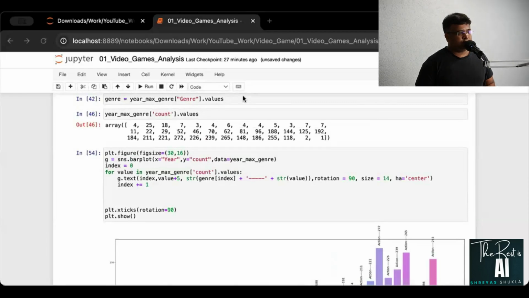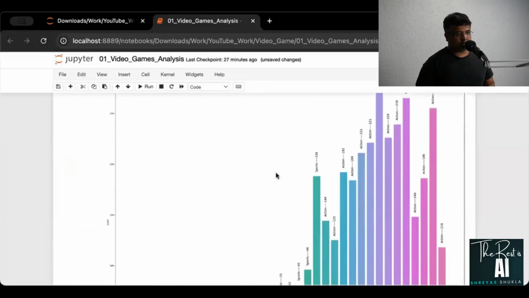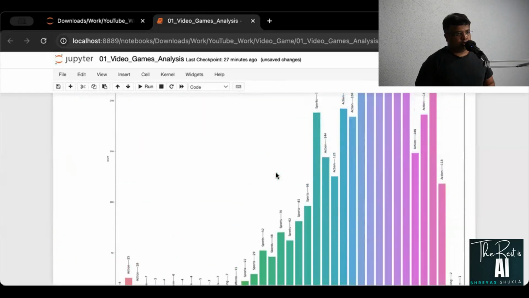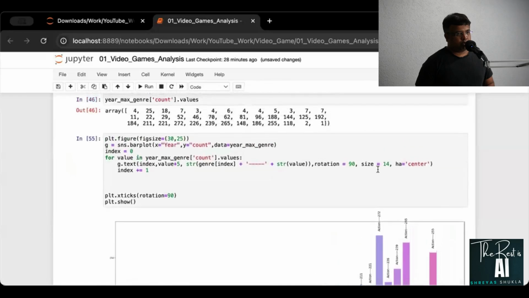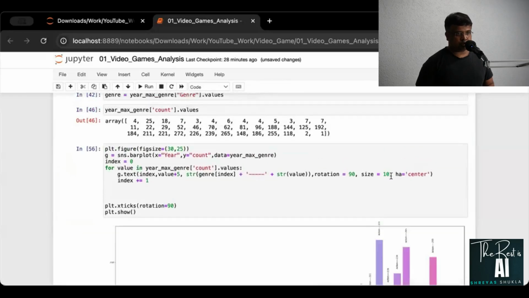So we have to increase the size in horizontal vertical direction. So I'll put that as 25. Will that work? Not particularly again. How about changing the size of this? No, not really again.